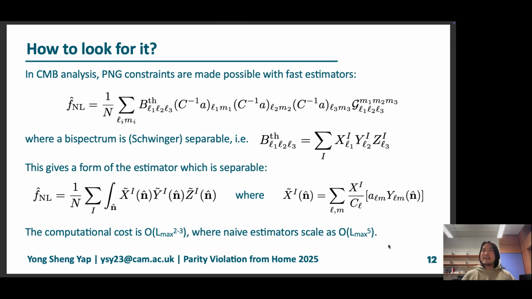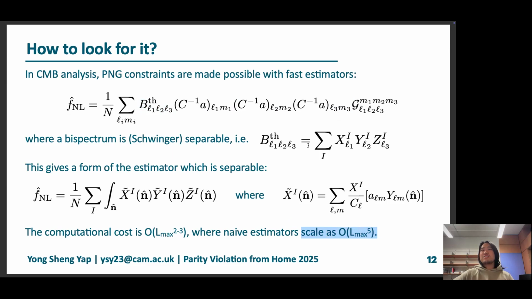Looking for it naively in the sky is a bad idea because the CMB sky is inherently very noisy, especially in terms of high order statistics. So in usual CMB analysis, higher order statistics like the bispectrum, looking for primordial non-Gaussianity, are made possible with only fast estimators that look like this. An estimator for something like FNL may look like an inner product between a theoretical template of the bispectrum with a filtered map of the CMB. This is inherently very slow and scales as L max to the fifth power.